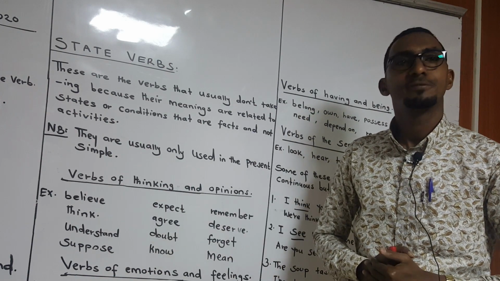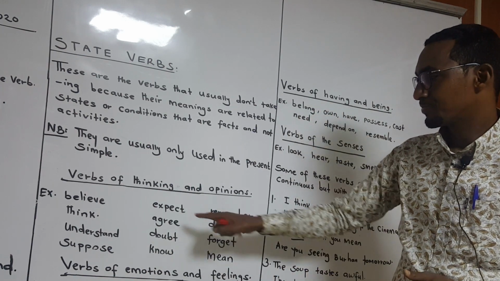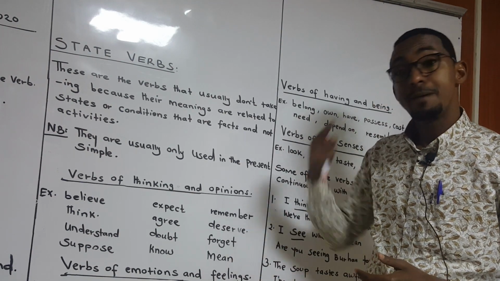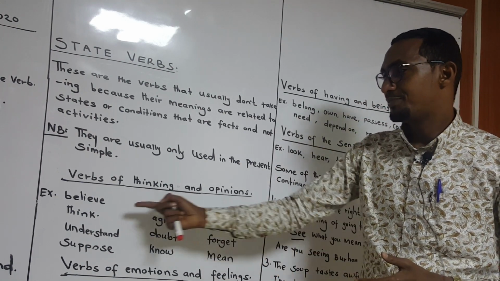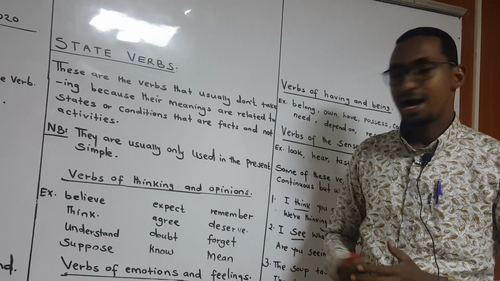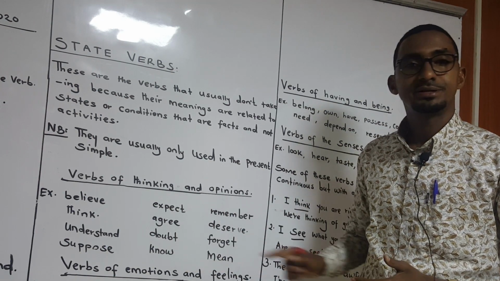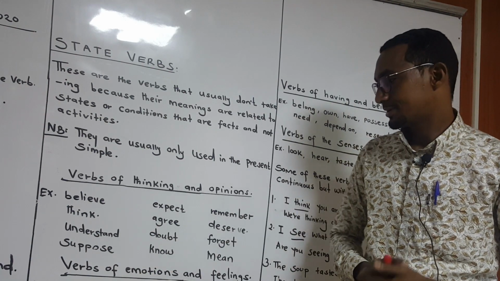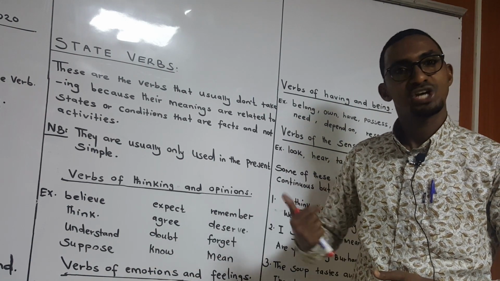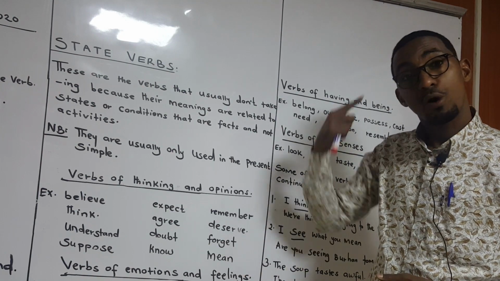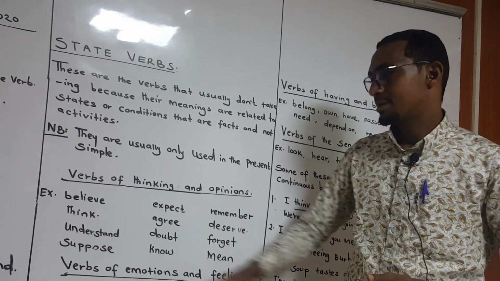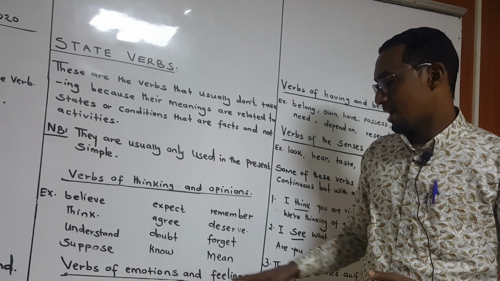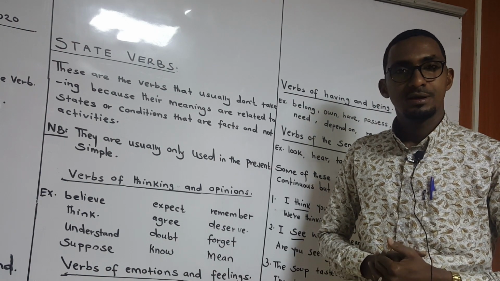For example, believe, expect, remember, think, agree, deserve, understand, doubt, forget, suppose, know, and mean.